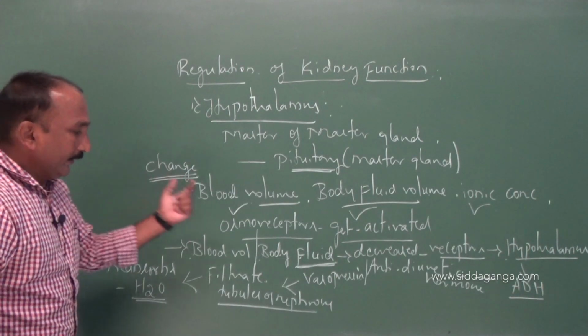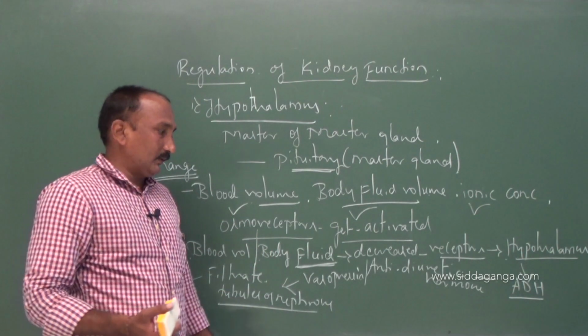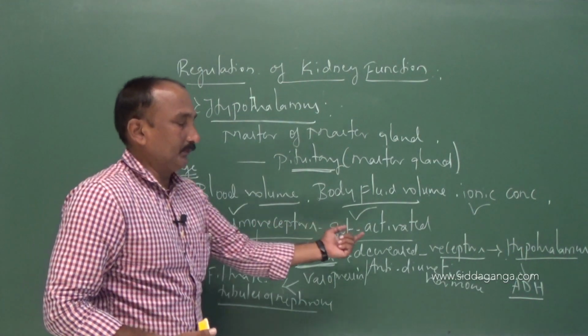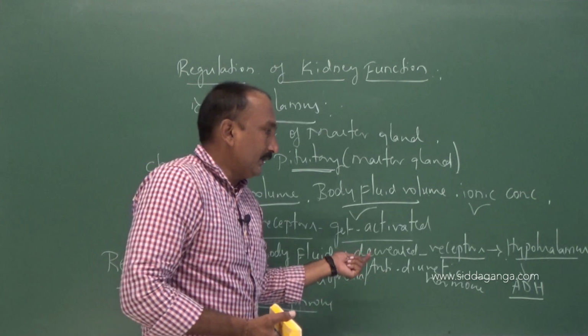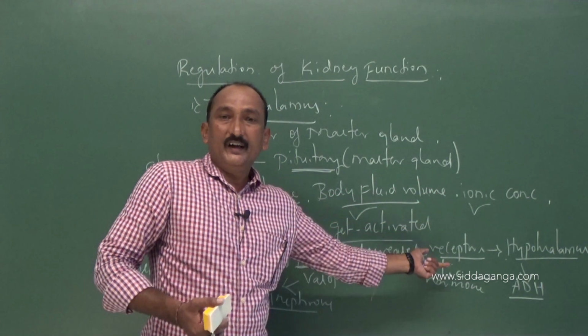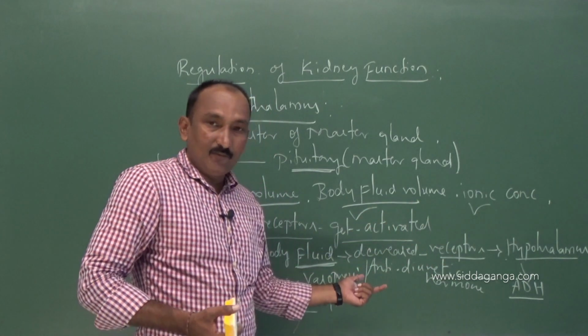So, whenever the blood volume is reduced from the normal level, the receptors are activated and stimulate the hypothalamus to release the antidiuretic hormone.